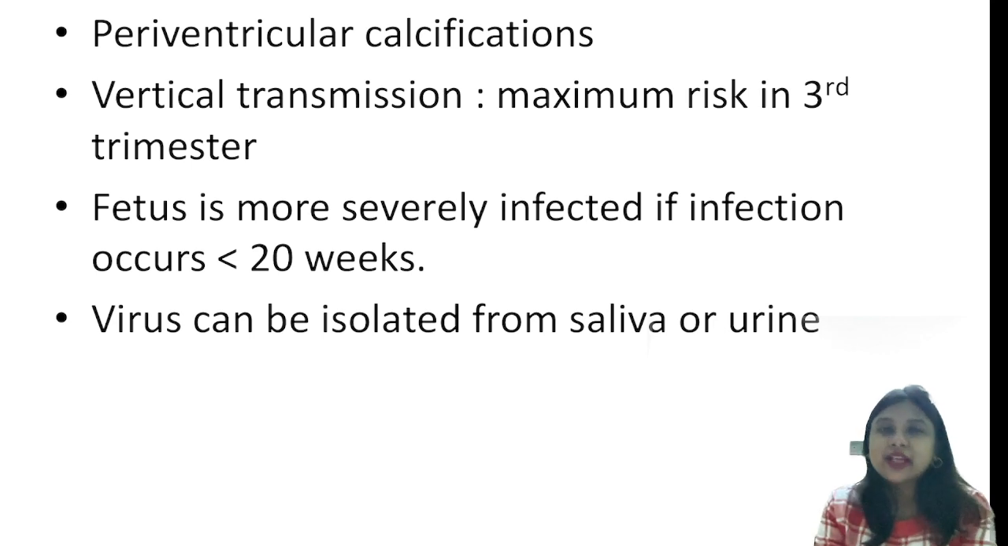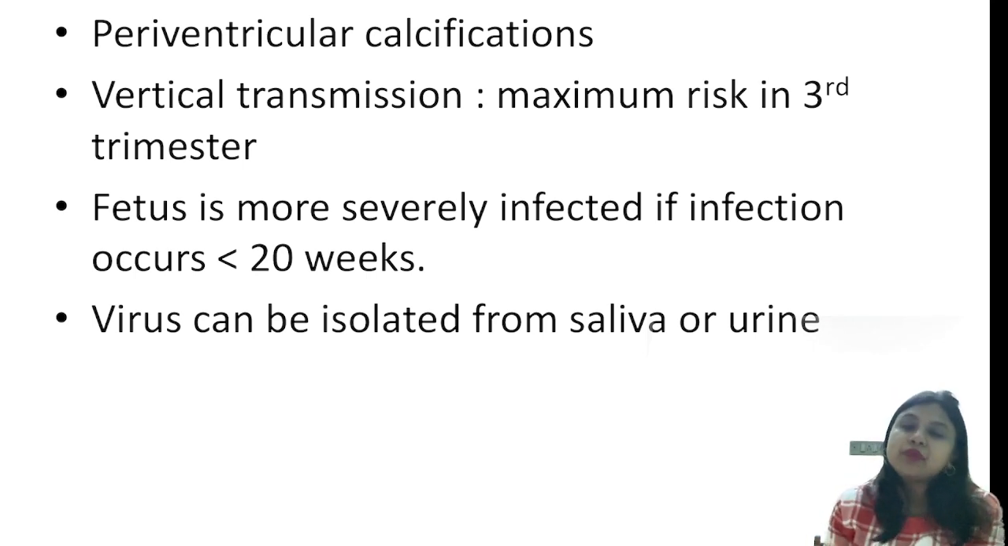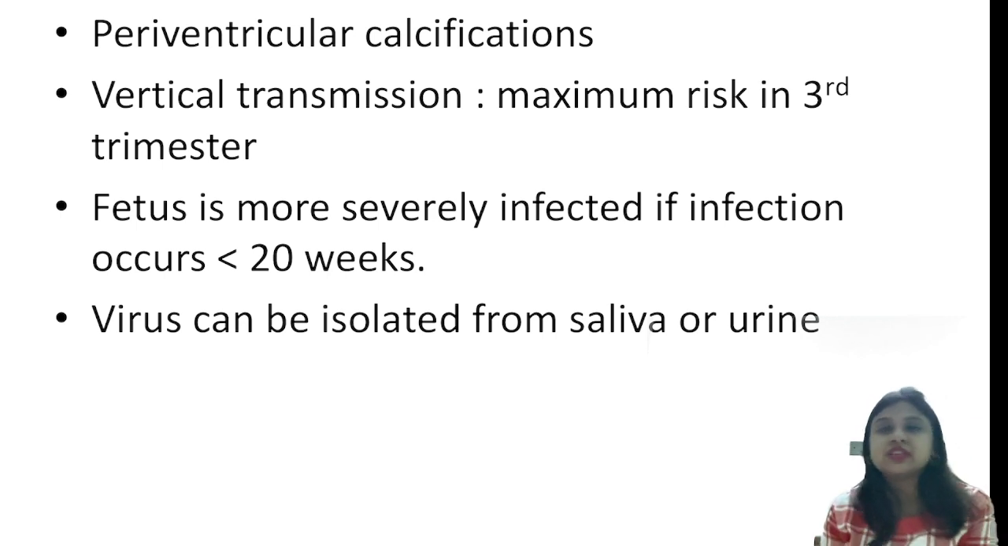So periventricular calcifications, the vertical transmission risk is maximum in 3rd trimester, but if the infection is less than 20 weeks, the fetus is more severely affected. Virus can be isolated from saliva or urine. Remember a dictum from all the congenital infections, that is, if it is affected in the first trimester, the period of organogenesis, the fetus will be affected more. But the maximum risk of vertical transmission is always in the 3rd trimester.